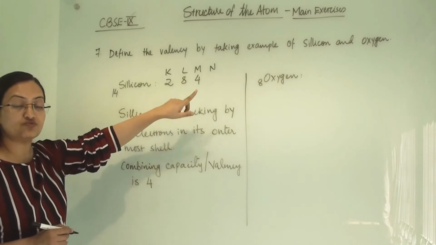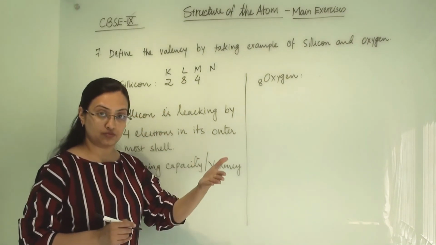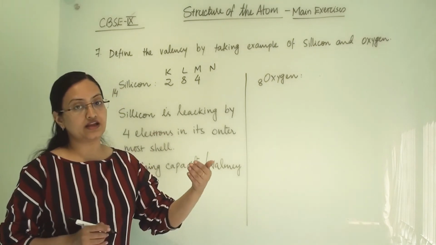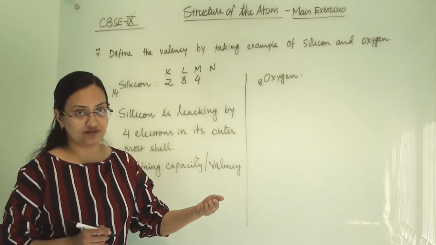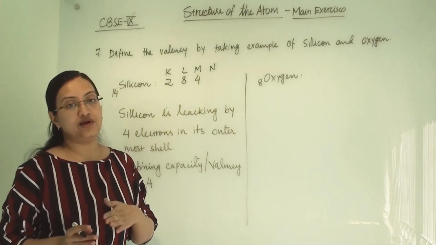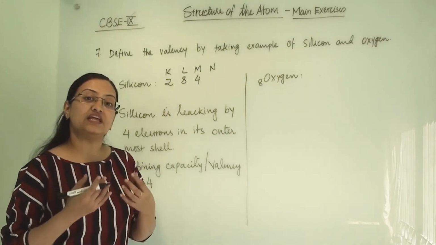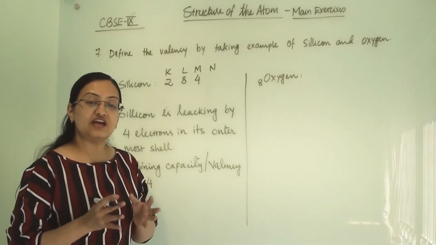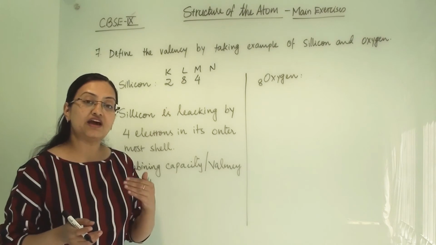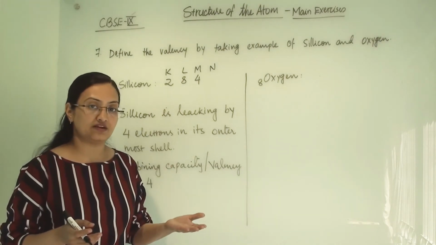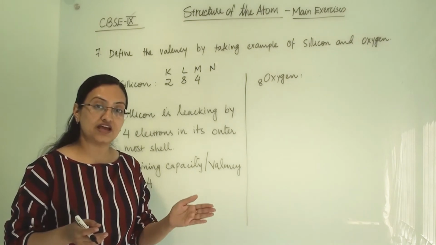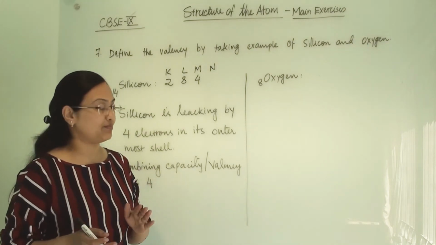The electrons which are extra in the outermost shell, or the electrons required in the outermost shell to be completely filled, are known as the valency. It depends upon the nature of the element. If they are non-metals, then they will gain electrons. If they are metals, then they will lose electrons, and by losing electrons, that will define their combining capacity.